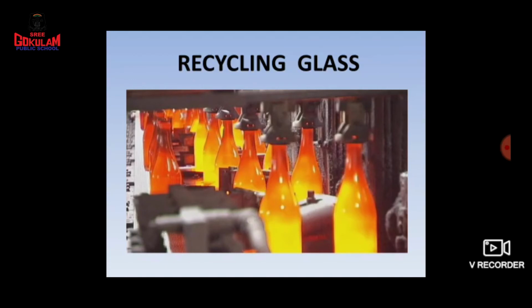From old glasses they can melt and make new glass items, meaning new glass bottles and all. This process is called recycling, meaning making new things from old things. Here you can see recycling of glasses.